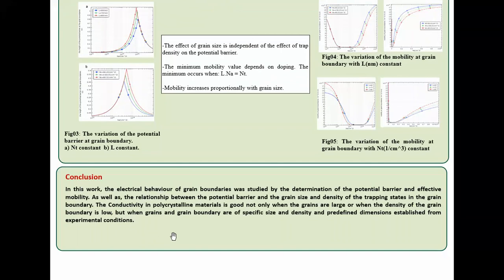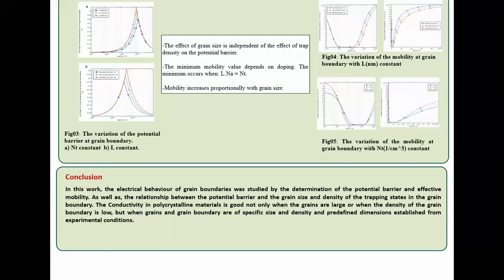Conclusion. In this work, the electrical behavior of the grain boundary was studied by the determination of the potential barrier and effective mobility, as well as the relation between the potential barrier and the grain size and the density of the trapping states in the grain boundary.